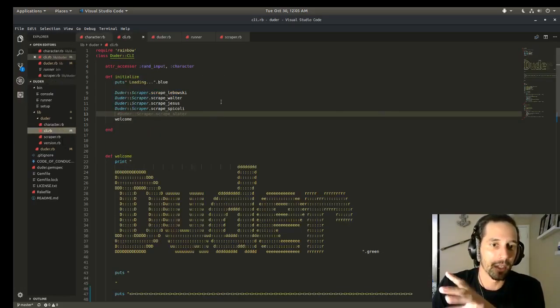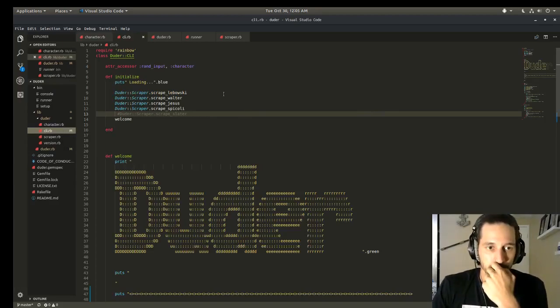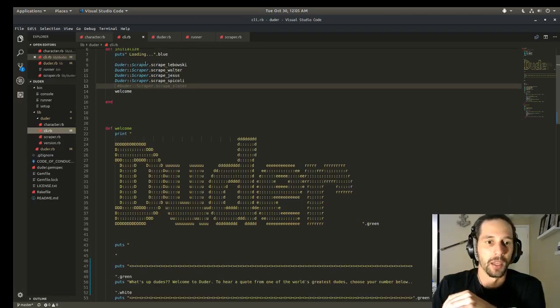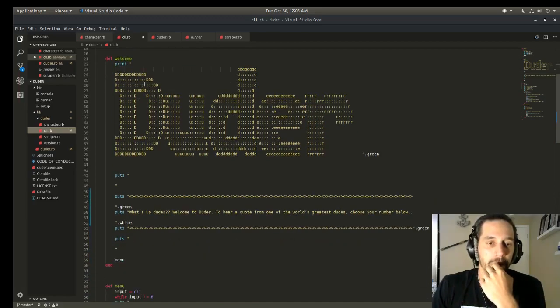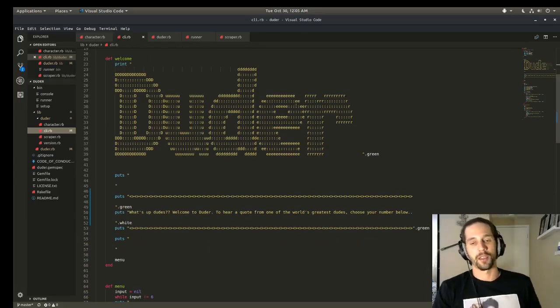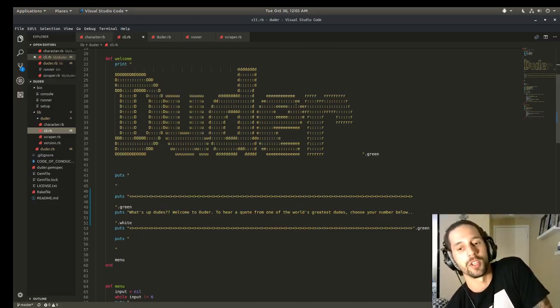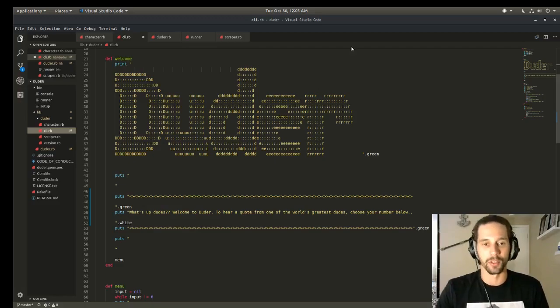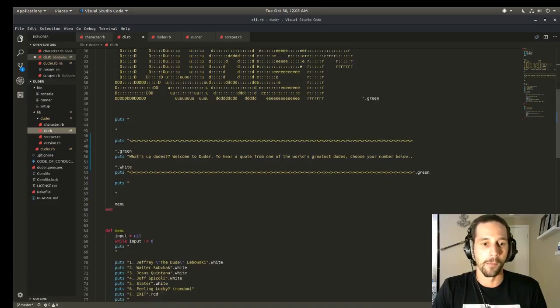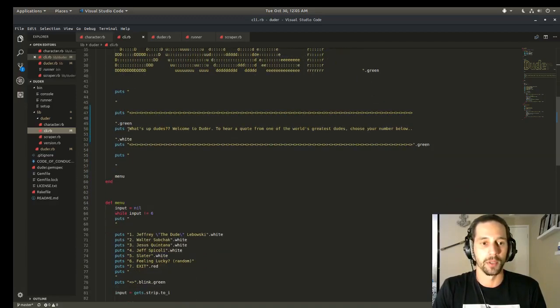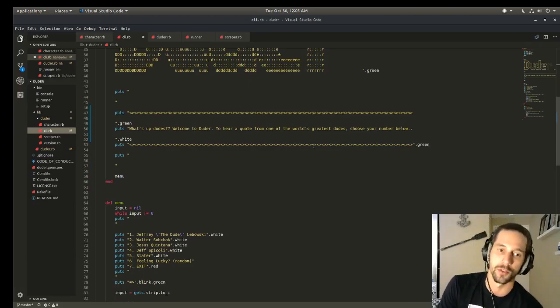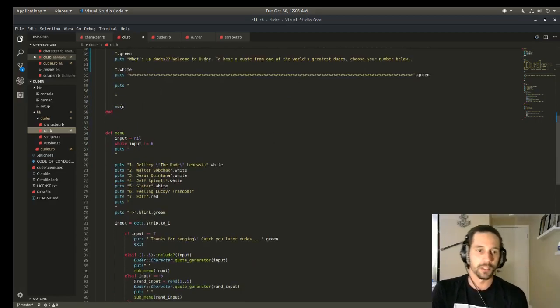So we'll get into that. This is my CLI. Right when we load it up, it's going to put out loading, and it's going to initialize each one of those scrapers to start getting that data, and then we get hit with this nice Deuter ASCII art that I found a generator for. I'll probably link it below, but basically you type in anything and there are different options you can choose to make cool ASCII art with it. It's basically just all formatting, and then the menu prompts: what's up dudes, welcome to Deuter, here's a quote from World's Greatest Dudes, choose your number below, and then it hits my menu method.